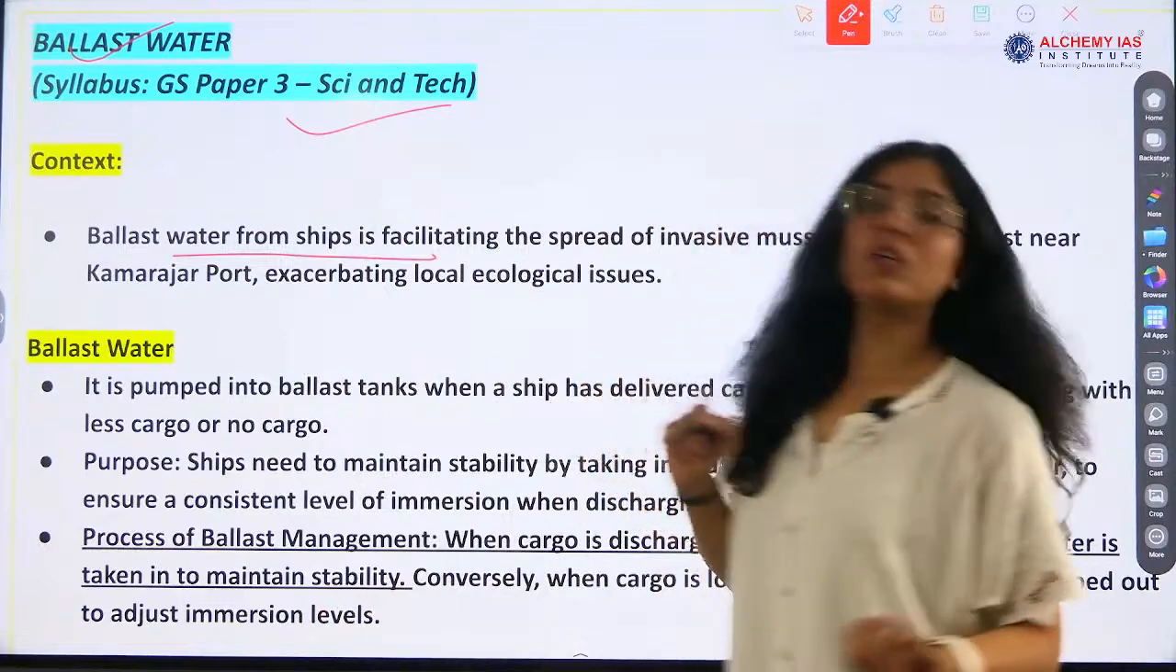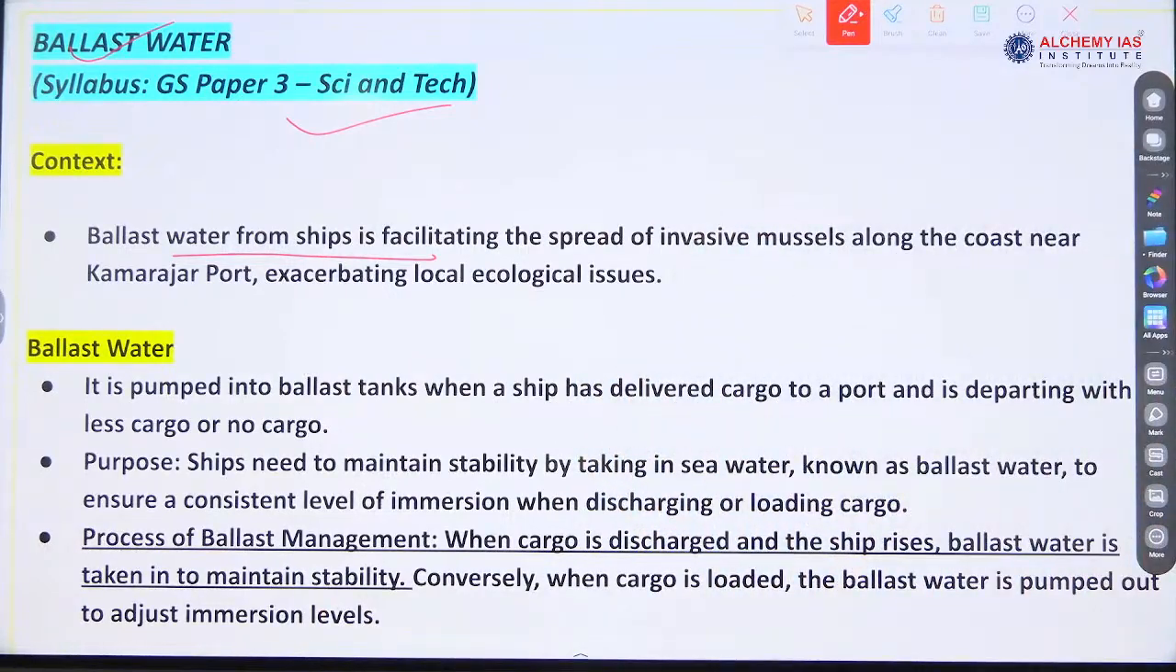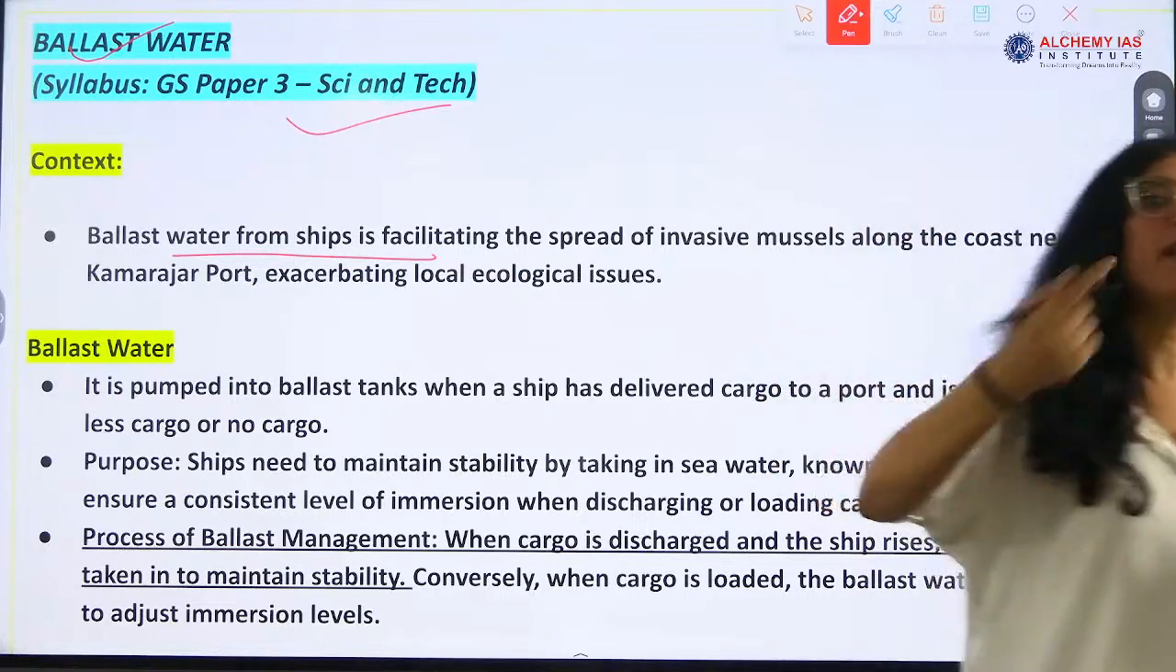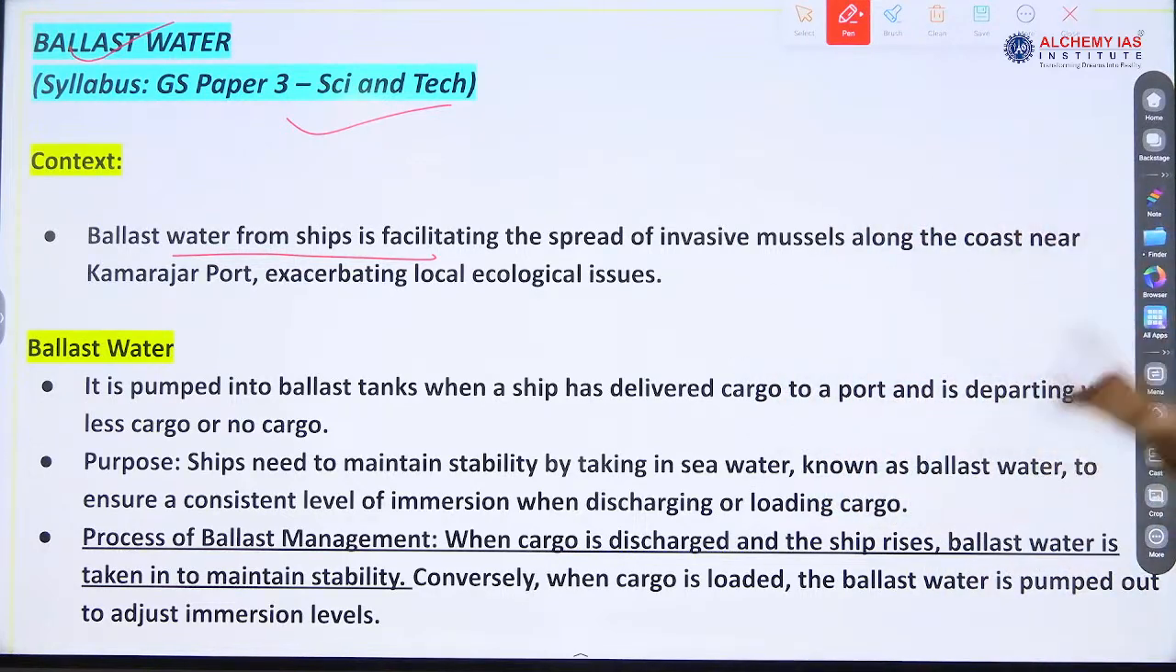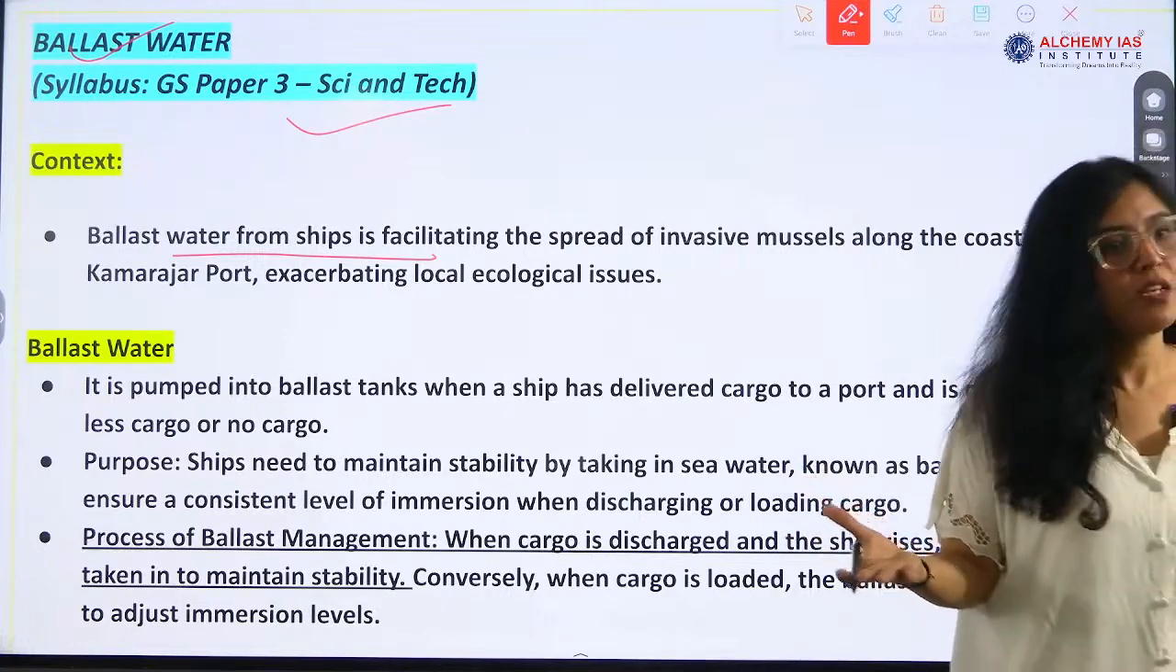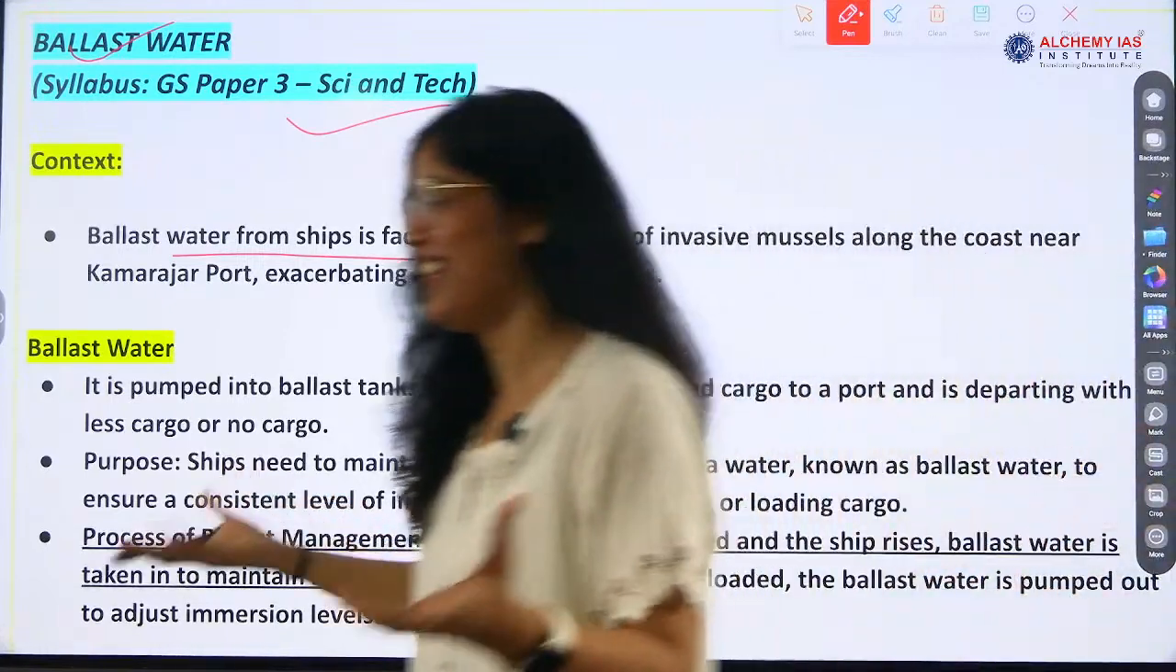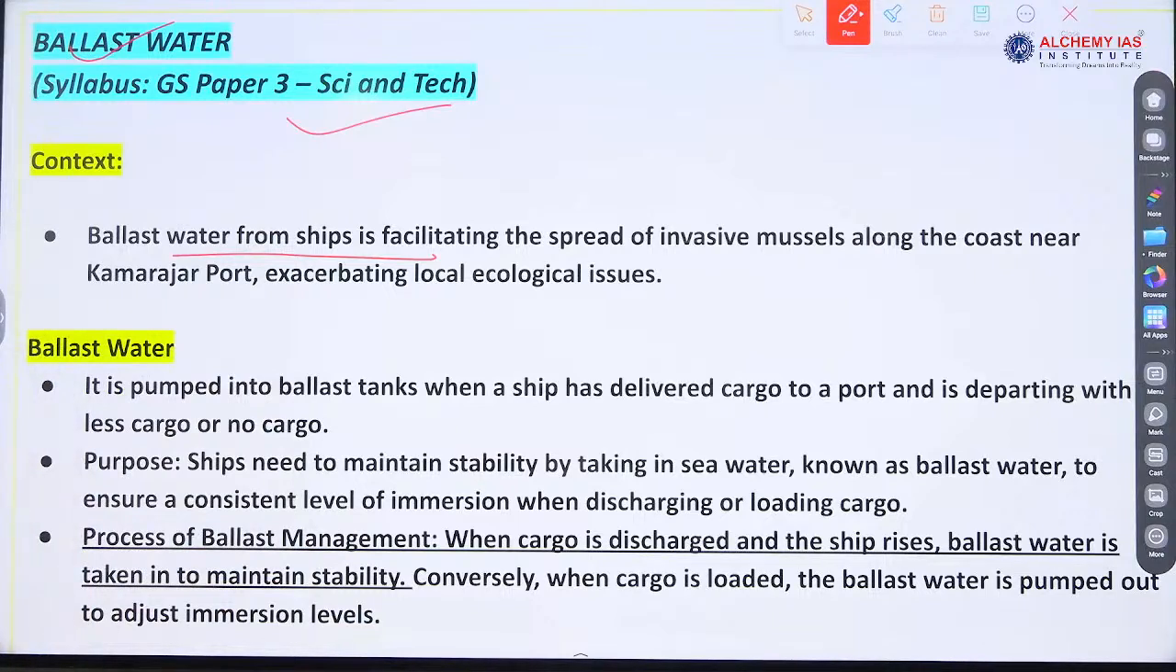So ballast water is related to ships. This is used in ships when goods are being loaded or unloaded, right? So when we load the goods, there's some pressure, there's some weight. When we unload the goods, the weight and pressure is being released from the ship, right? Then this ballast water we fill in the ship when we are unloading the goods. So this helps in maintaining the stability of the ship.